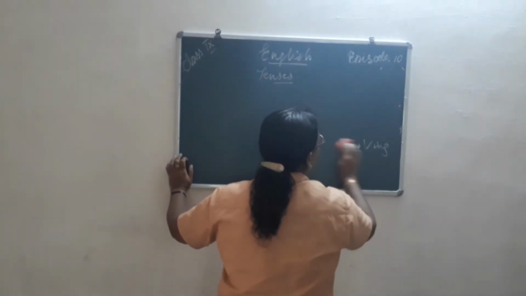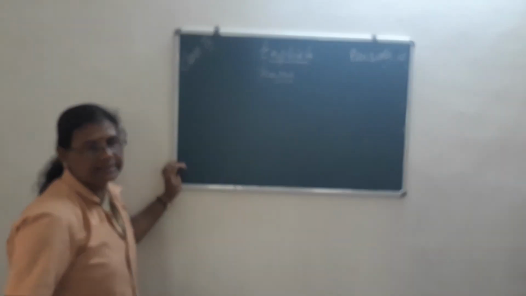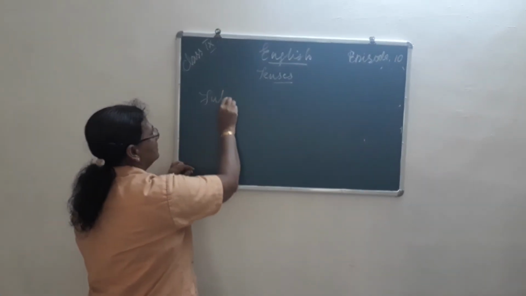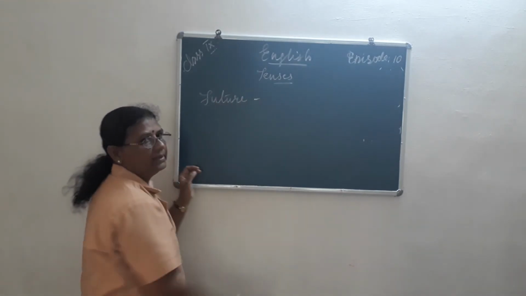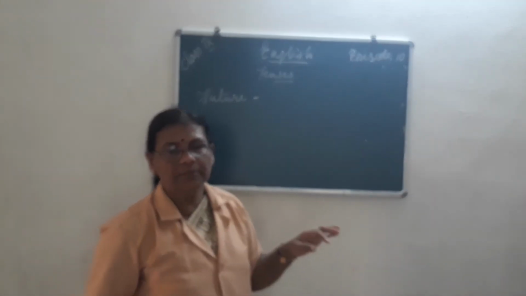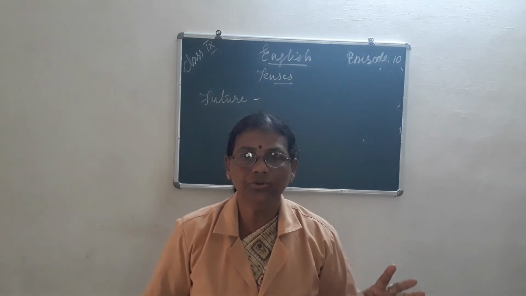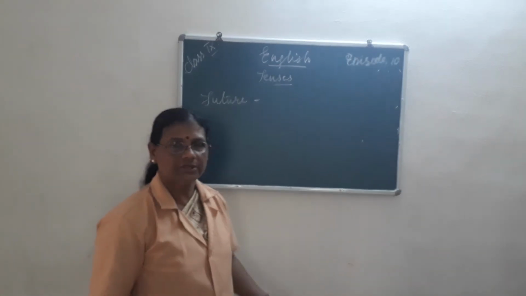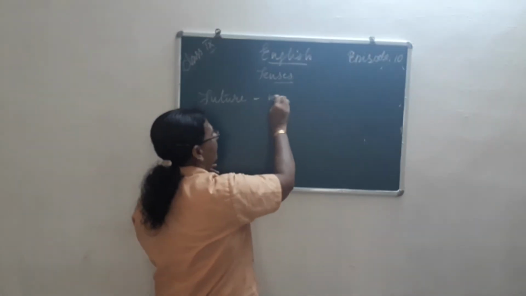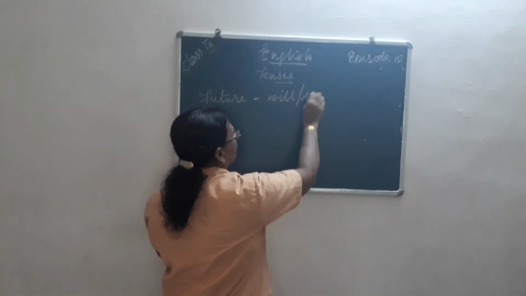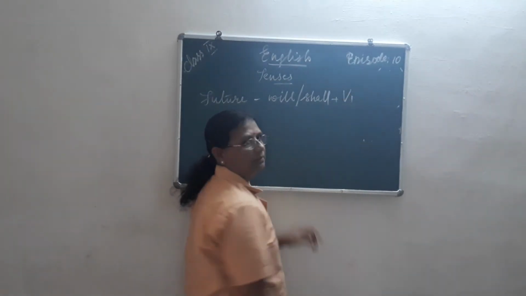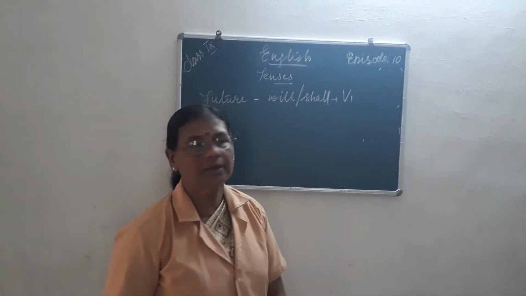So when you come to the third, totally it changes. Only in the present and the past, only certain changes were there. So coming to the future, that means anything we are going to do tomorrow, what we are going to do next. That is future. Understood? Will or shall plus verb 1, the first form of the verb.